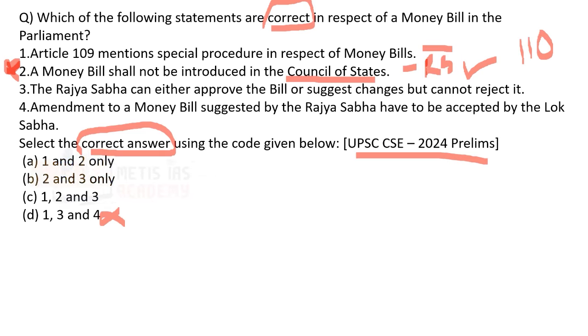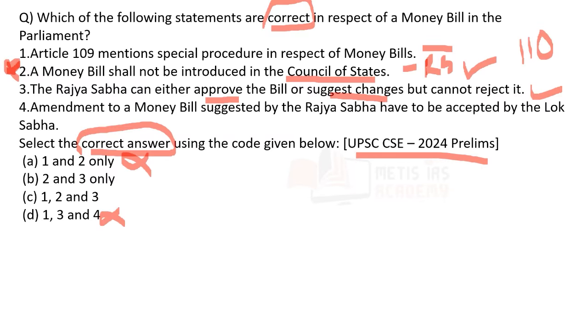Okay. Now, the Rajya Sabha can either approve the bill or suggest changes, but cannot reject the money bill. Yes, that is correct. Because Rajya Sabha has the option to approve the money bill. Yes, has the option to suggest modification to the money bill. Yes, but does the Rajya Sabha have the option to reject the money bill? No, Rajya Sabha does not have the option to reject the money bill. So what about statement 3? The statement 3 is also correct. So statement 3 is also correct means in option A, there is no statement 3. So that is wrong. Okay.